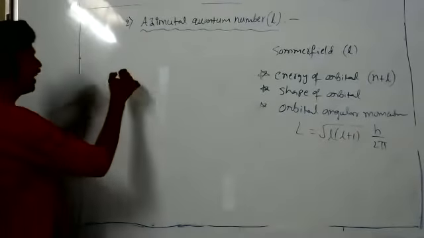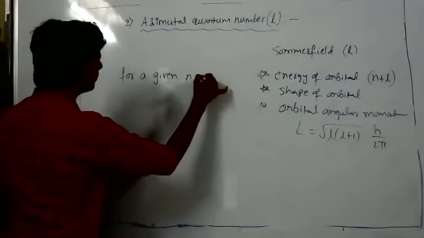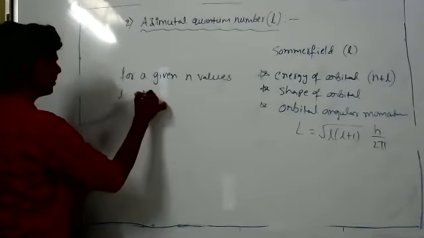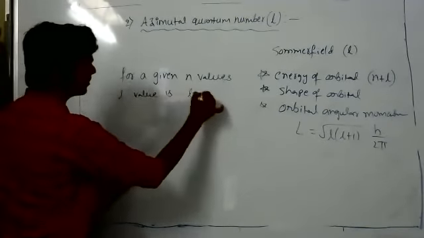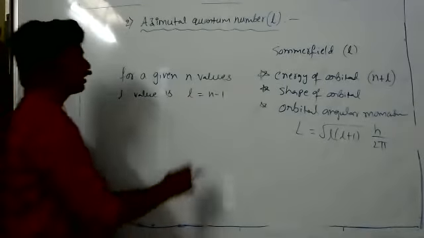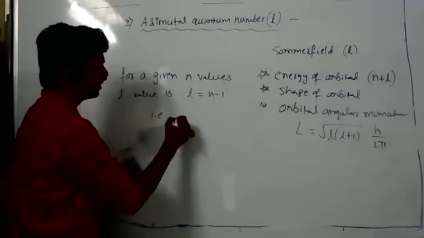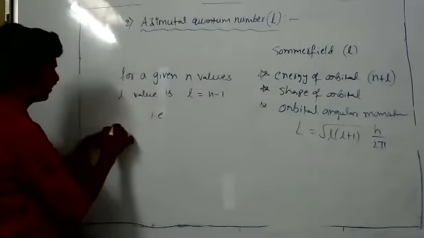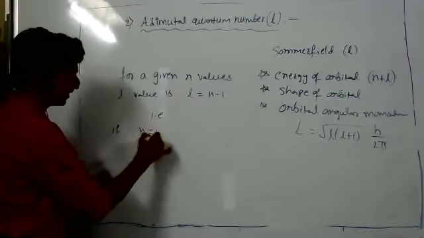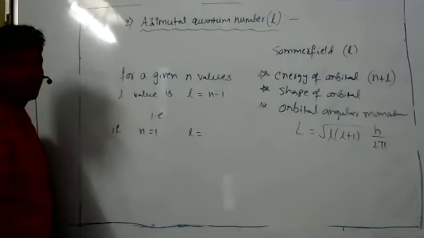For a given n value, the l value is n minus 1. That is, if n is equal to 1, l becomes 0.